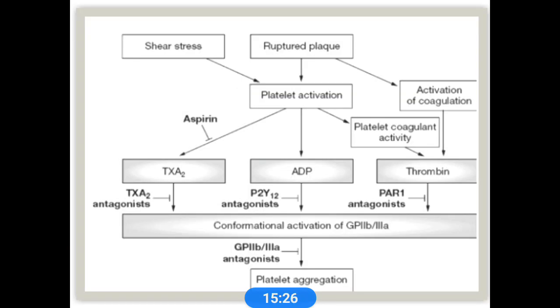So we can summarize platelet activation. There are 3 steps involved in the platelet mechanism: first the adhesion step, then activation of platelets, then aggregation. There are many receptors on the platelet surface, mainly thromboxane, ADP receptors, collagen.